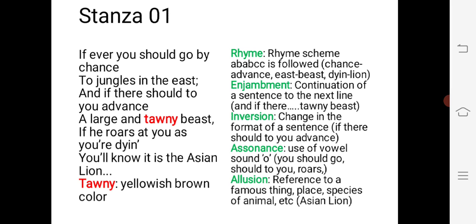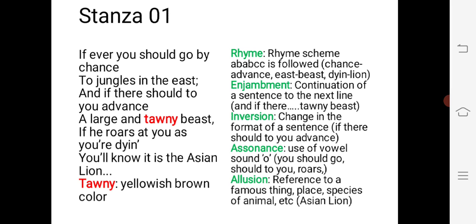Tawny here means yellowy brown beast. If he roars at you, it seems that you are going to die. When it roars, it seems that you are going to die. But this is the way you can identify that it is the Asian lion.